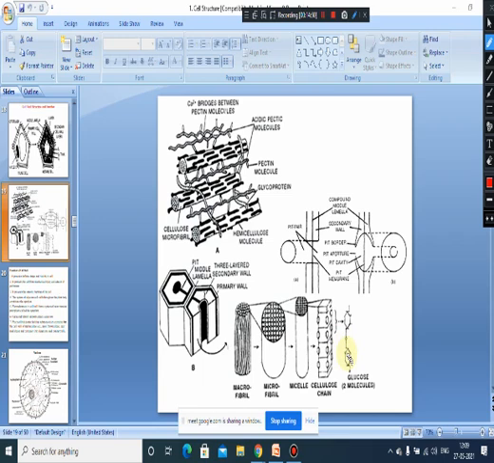In secondary walls, microfibrils are long, straight, close, and more parallelly arranged compared to the primary wall. These microfibrils are synthesized around the plasma membrane, as I told you, by protein complexes. And this matrix contains a glycoprotein called expansin. That is the actual matrix which is present.